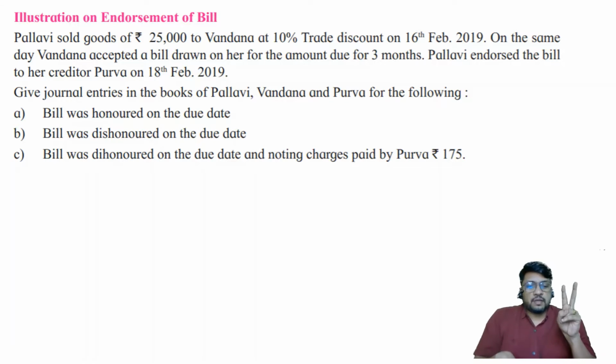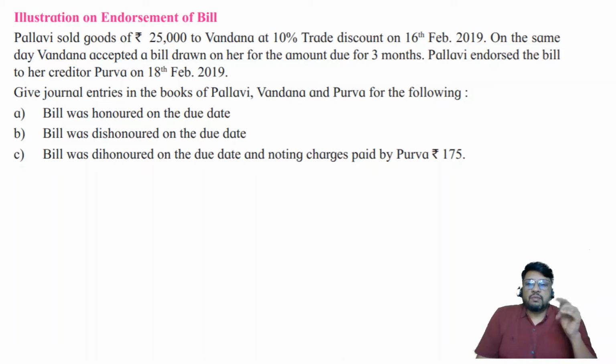There are two types of discounts. One is called trade discount and one is called cash discount. Trade discount is at the time of sale of the goods. Cash discount is at the time of making of payment. Trade discount is never recorded in books. Cash discount is always recorded in books. So we are not going to consider the 10% amount, but we are going to consider the value of the goods after deducting 10% for the purpose of recording the transaction of sale or purchase.